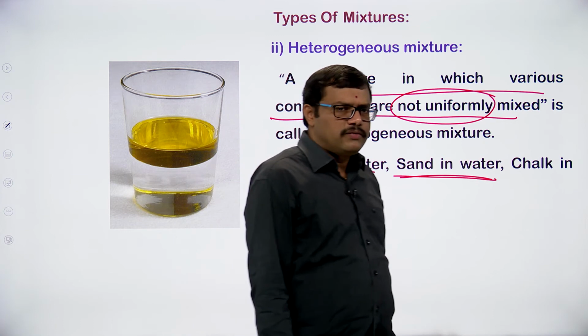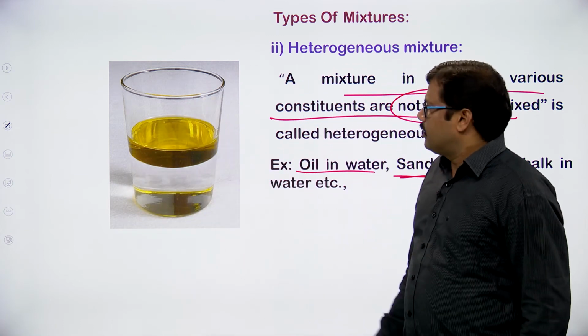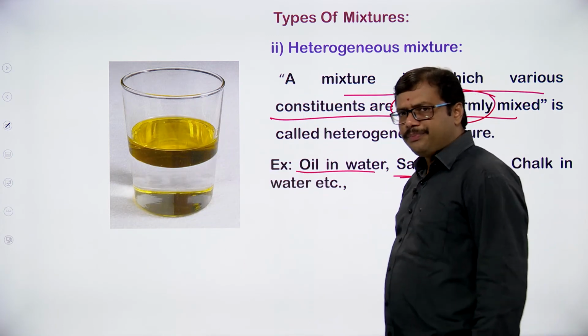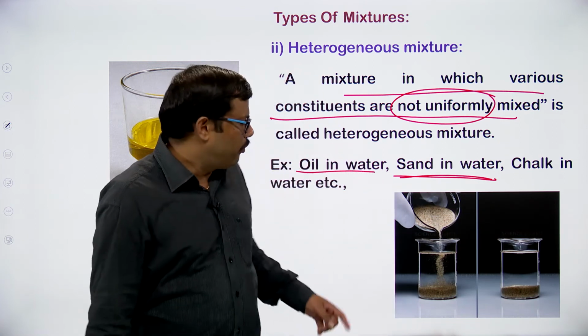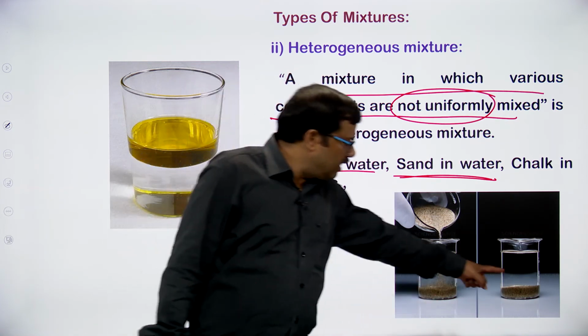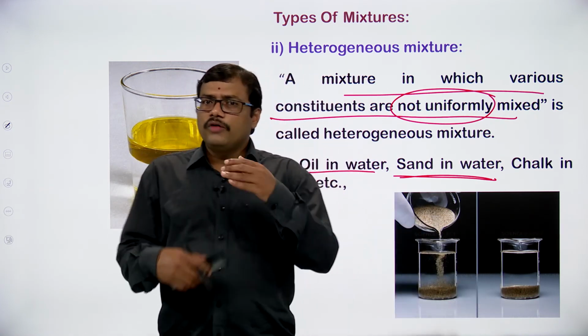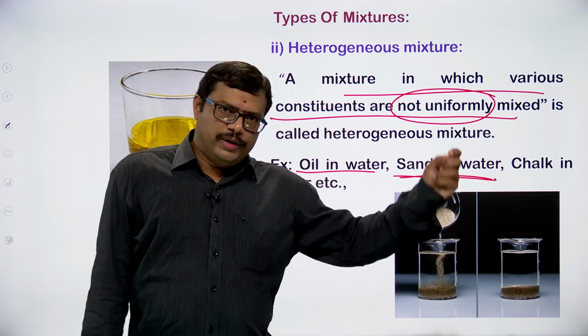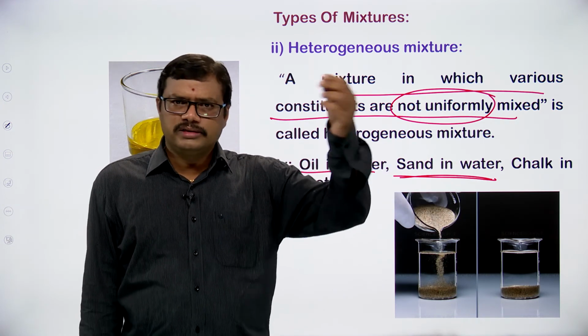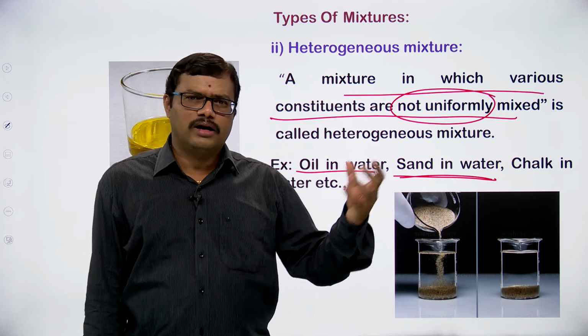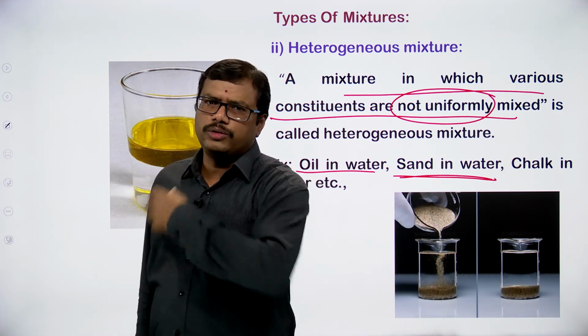So heterogeneous mixture, for example, you can see oil in water, both are not mixing with one another. Similarly, sand in water. I am pouring sand into a glass of water. Sand will settle down. There is no uniform mixing. When you take sugar into water, sugar will dissolve and the sugar water will give you the same taste when you distribute into different glasses.